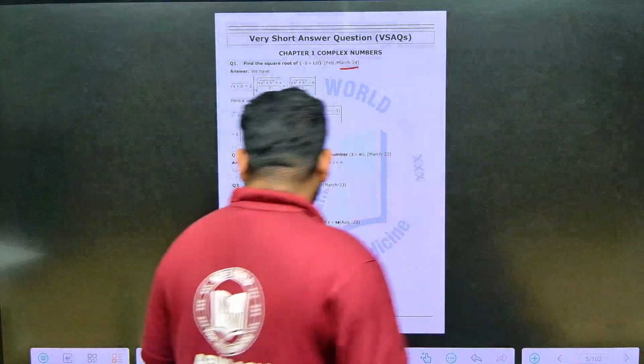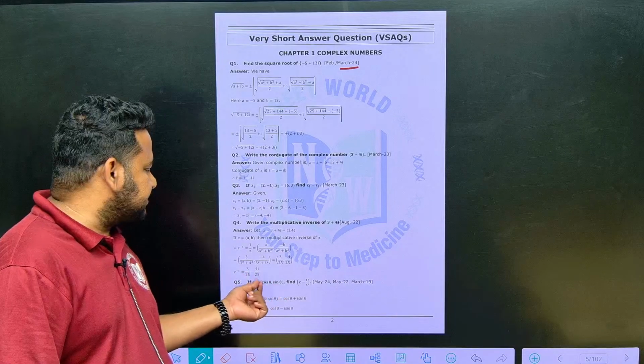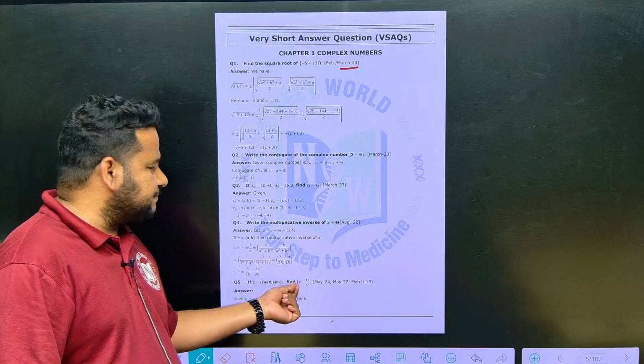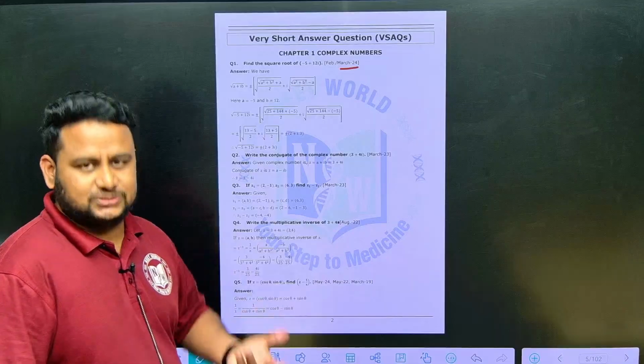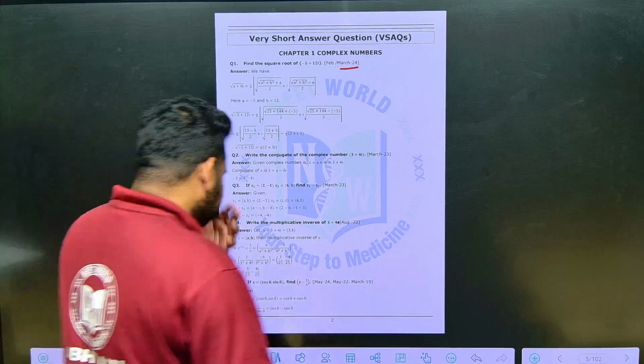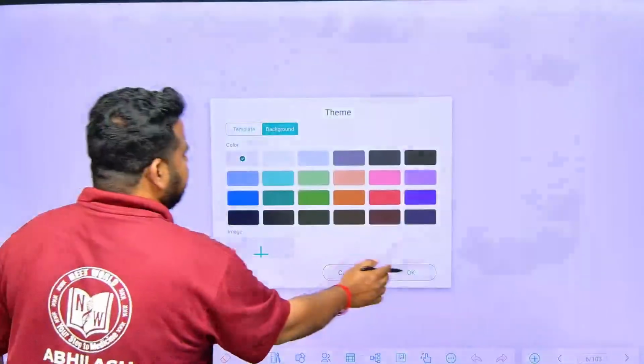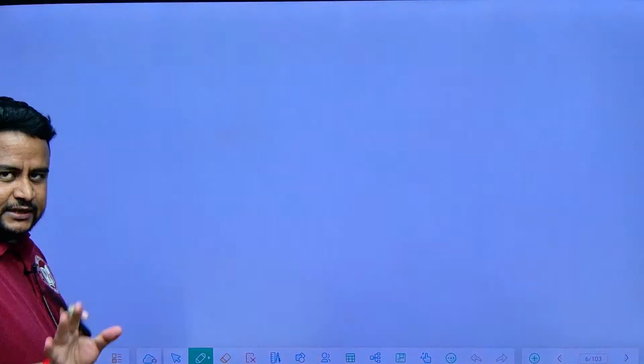Look at this. If z is equal to cos theta comma sin theta, an ordered pair of a complex number is given, find z minus 1 by z. 1 by z is what? z inverse, that is nothing but the multiplicative inverse. So first let us take up the question. We are covering all the important questions that are required for your examination, including the concept.